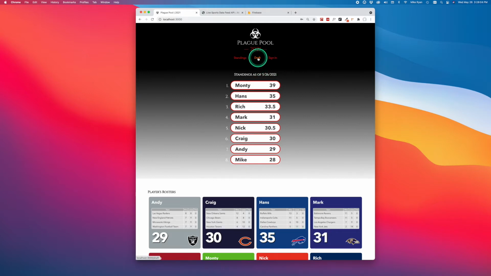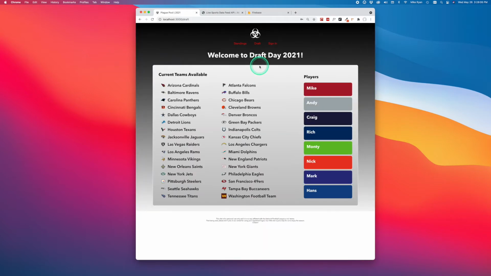So I'll show you what the draft page looks like. When you guys come here and go to that, you'll see it says draft up here now. And oh, by the way, this is being developed locally. This is not the live version of the site. This is not what you will see right now if you went to the actual link. This is being developed locally on my machine until it's ready for deployment. So just so you know.